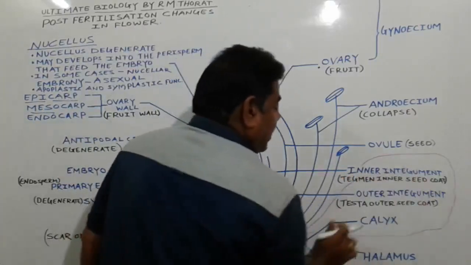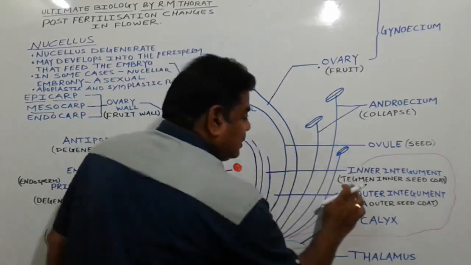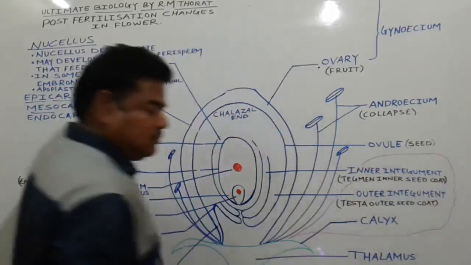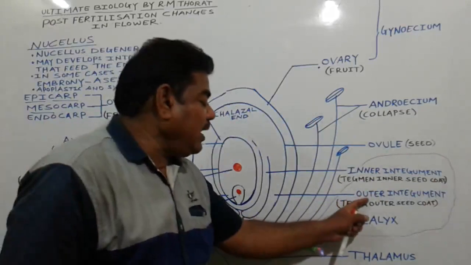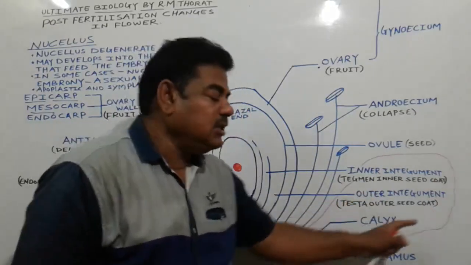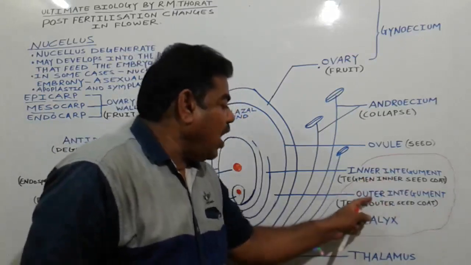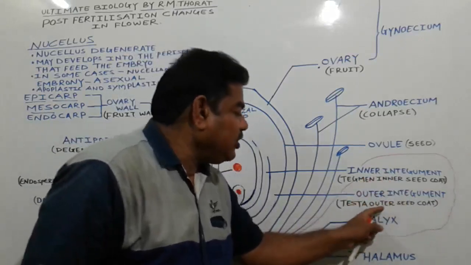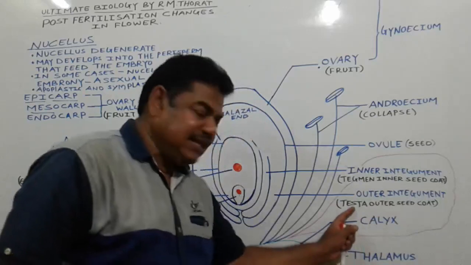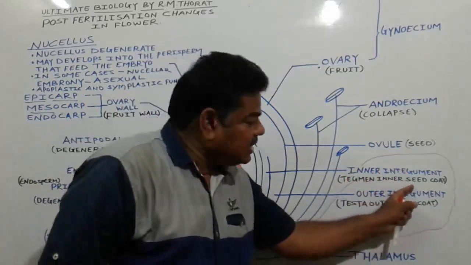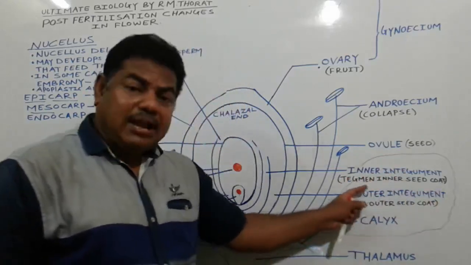This inner integument converts into the tegmen, which is the inner seed coat. Like this, the outer integument gets converted into the outer seed coat, which we call the testa, and the inner integument gets converted into the inner seed coat, which we call the tegmen.